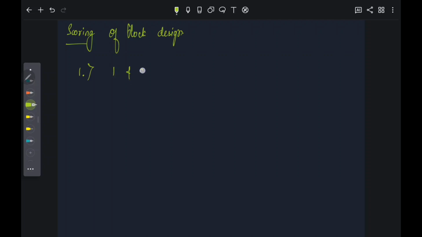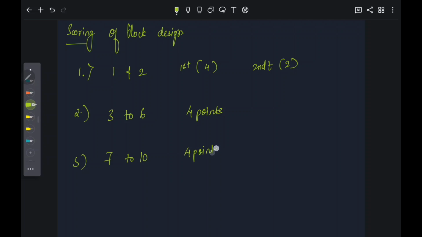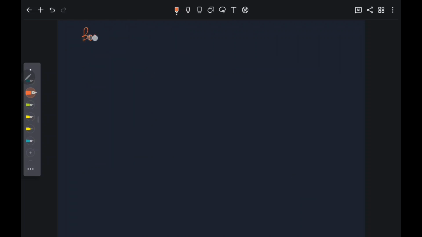Scoring of block design. For designs 1 and 2, the first trial is scored as 4 and the second trial is scored as 2 points. For designs 3 to 6, the score is 4 points each, and for designs 7 to 10, it's 4 points each. The maximum score is 48. There are bonus scores for designs 7 to 10. The time limit is 120 seconds.